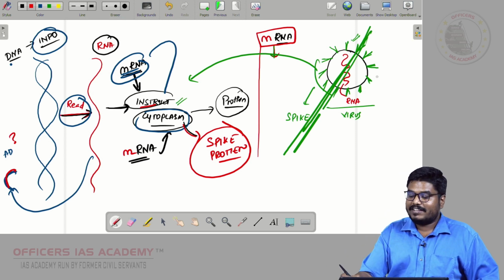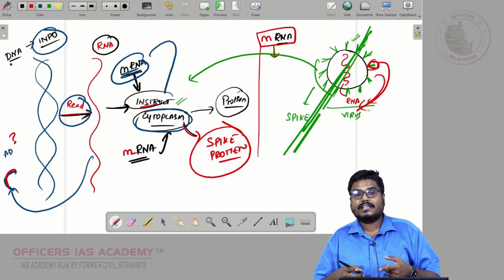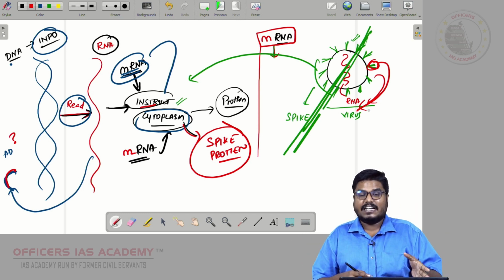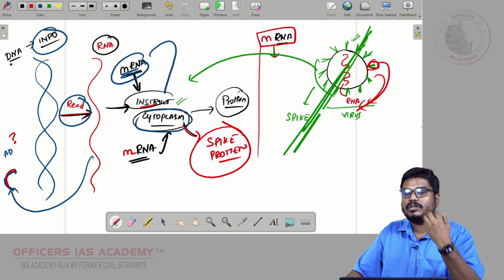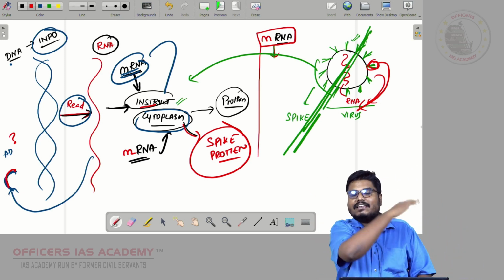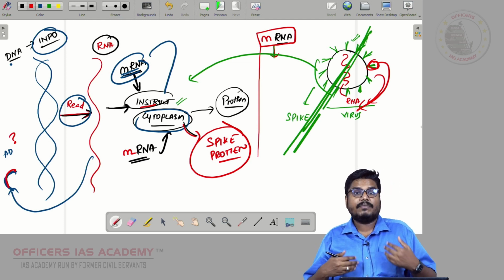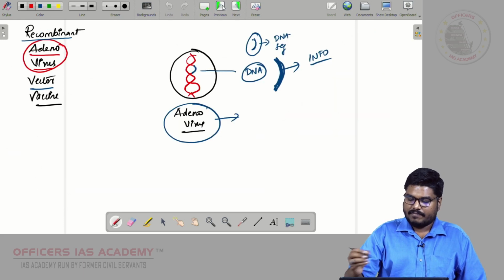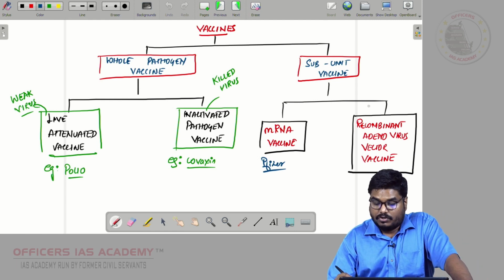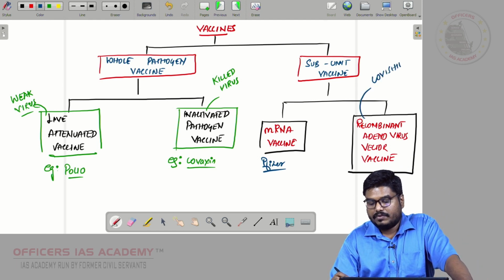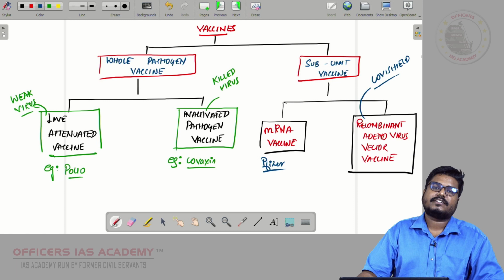Next time when coronavirus enters, the same spike protein enters our body and our immune system will see it. So through vaccination we have trained the immune system. When the coronavirus enters, the spike protein is visible to the immune system, which will come and destroy the coronavirus, so that we will be protected. An example for the recombinant adenovirus vector vaccine is Covishield.